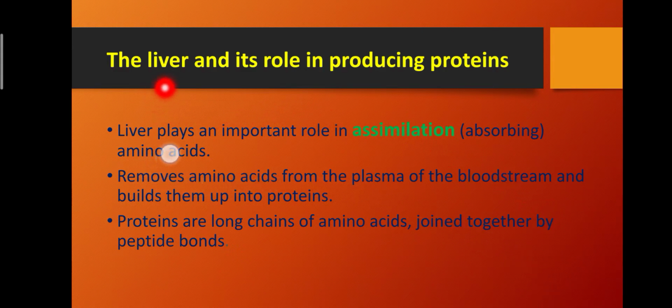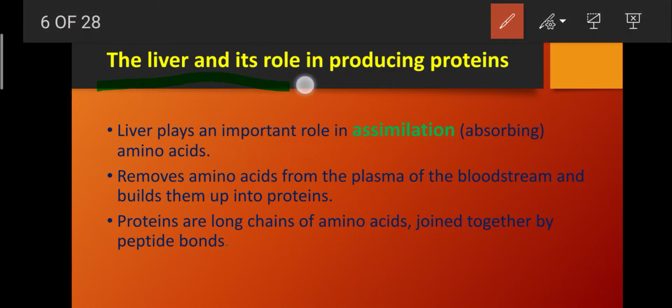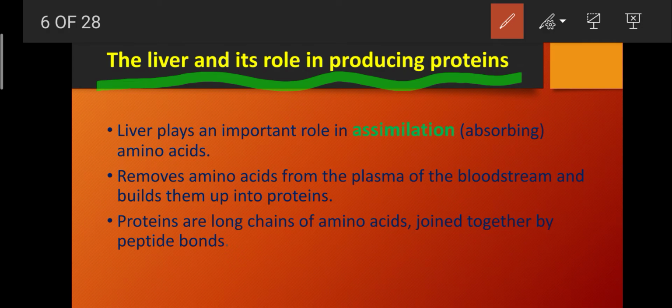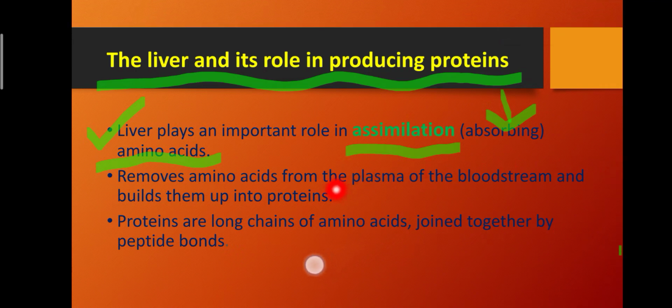Now we will discuss the liver and its role in producing proteins. As we know, the liver plays an important role in the assimilation, or absorbing, of amino acids. It removes the amino acids from the plasma of the bloodstream and builds them up into proteins. That's why this process is known as assimilation.